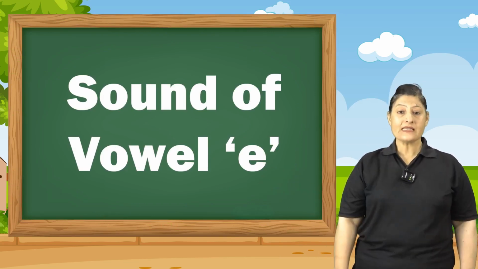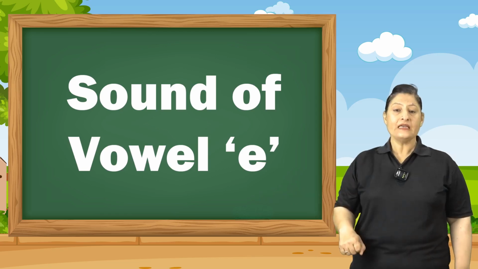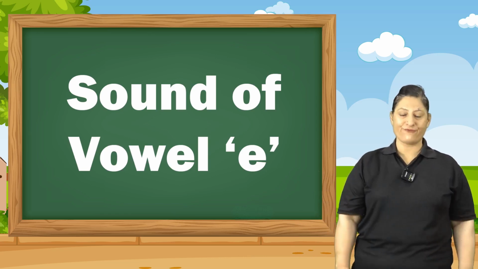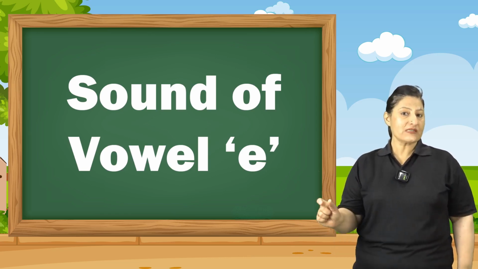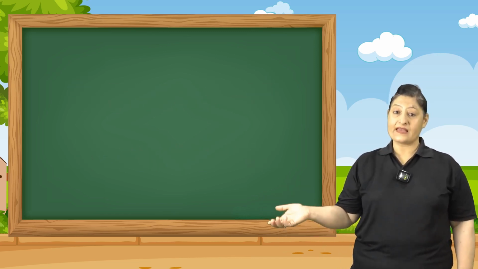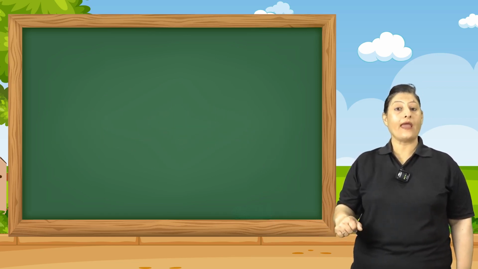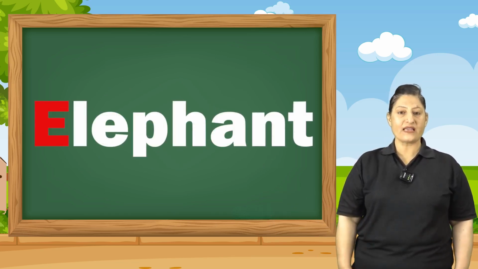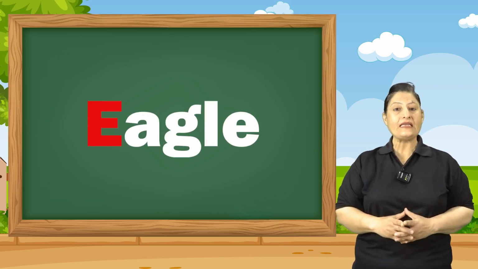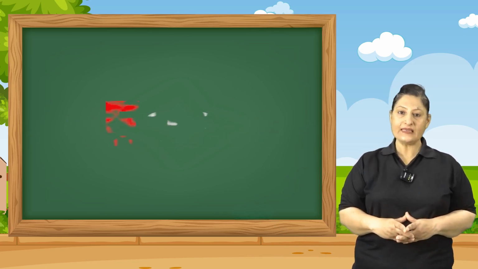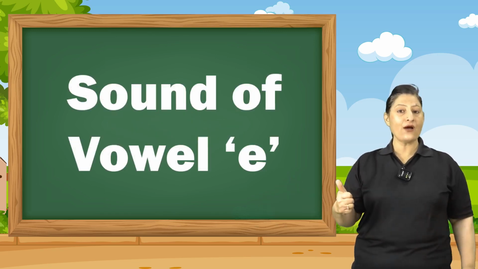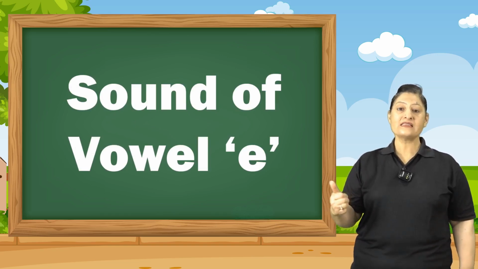Vowel E. Sound of vowel E. E has two sounds in fact. One is a short sound and another one is a long sound. E says E as in envelope, elephant. E also says E as in eagle, engine, east, and many more different words. So you have to remember the sound of E as E.